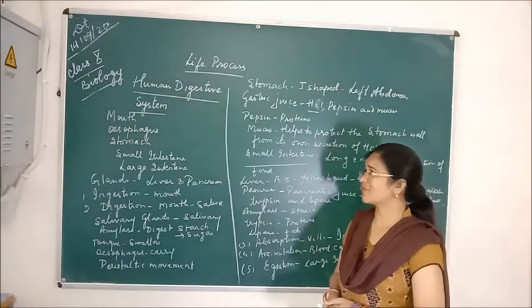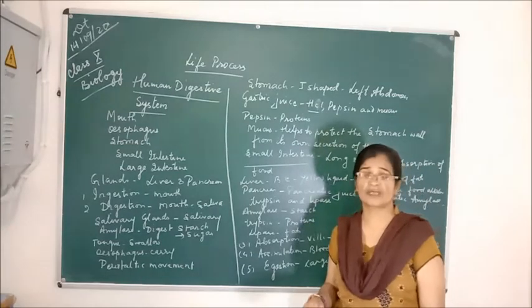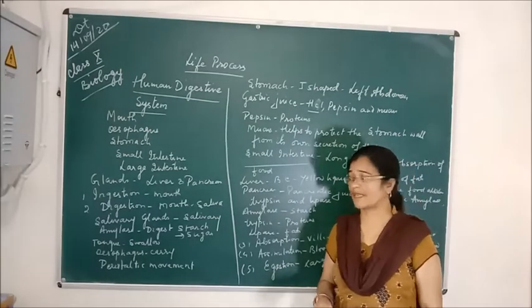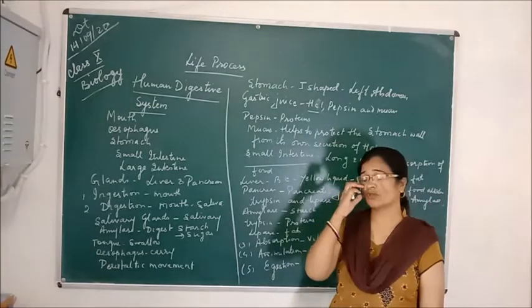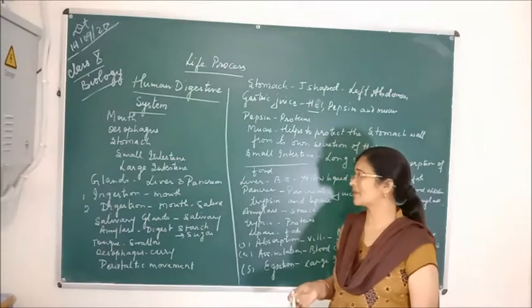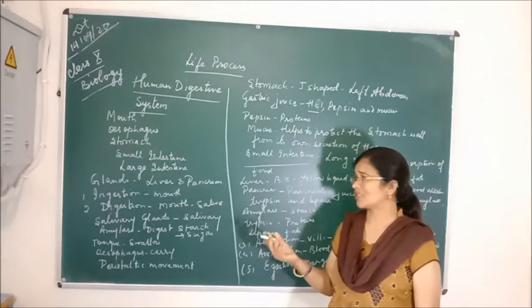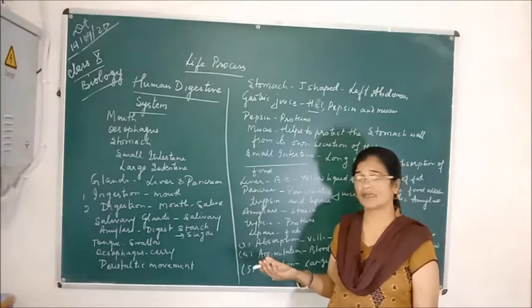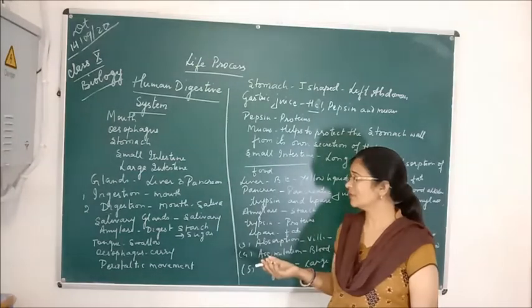Besides the different organs, that is mouth, esophagus, stomach, small intestine and large intestine, there are two glands also in the human digestive system, and these glands are liver and pancreas. I will tell you what the different functions of the liver are, what they secrete and how they help in the digestion of food.